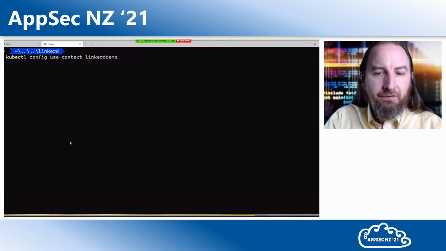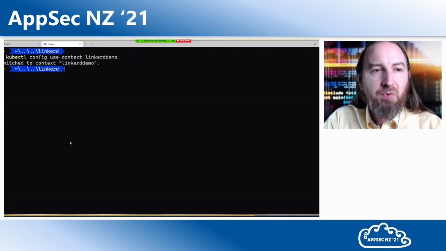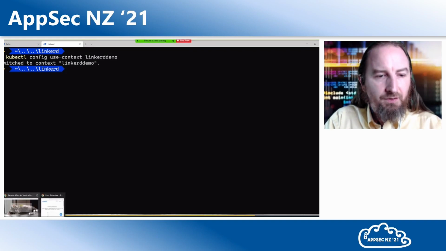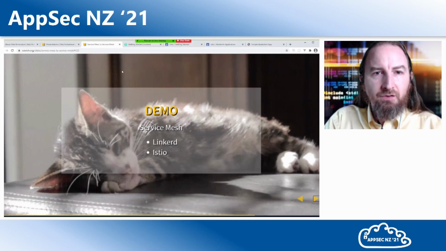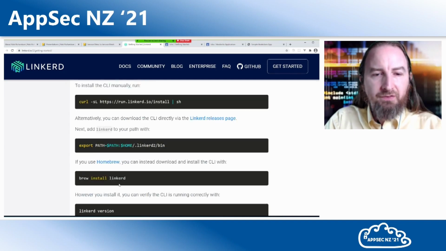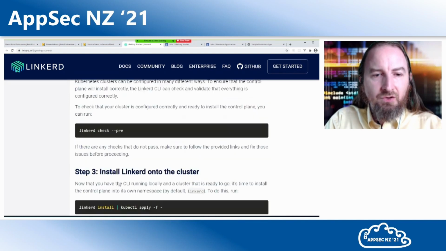Here I have a Kubernetes cluster that is geared for LinkerD. I'm going to start off by looking to install LinkerD. Let's look to the docs here. And LinkerD's Getting Started guide is really cool. I grab the LinkerD install, or I grab the bin. Once I've got the bin installed, then I do a linkerd check --pre. Let's do it.